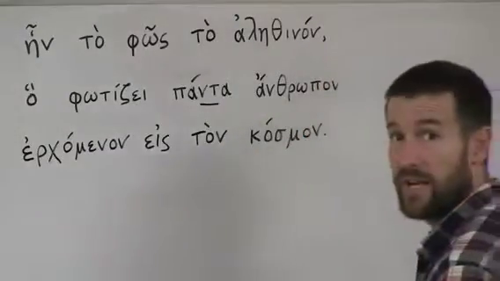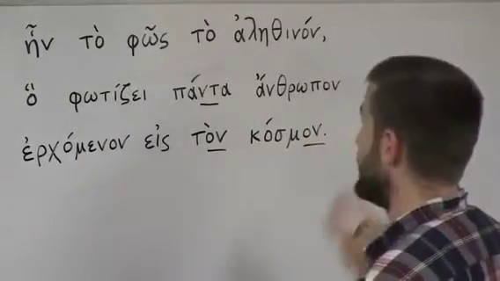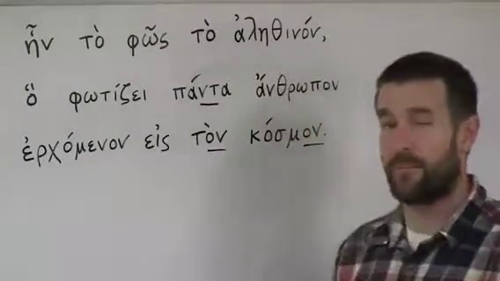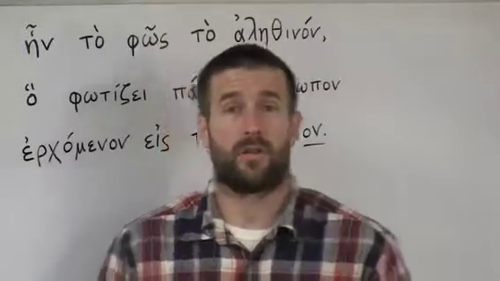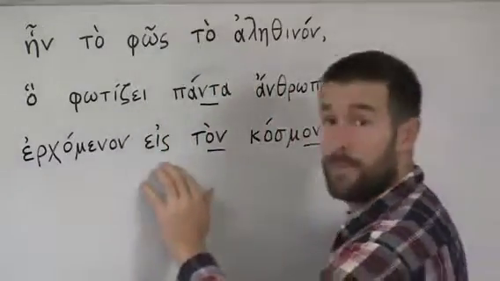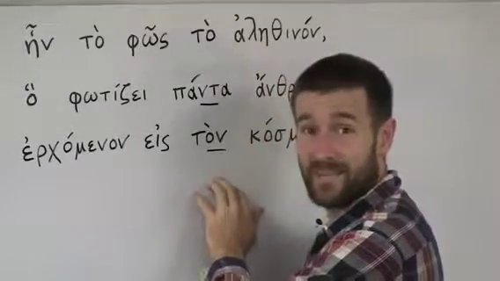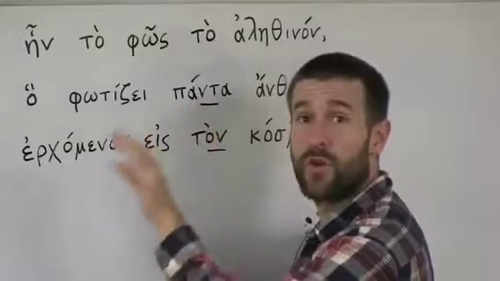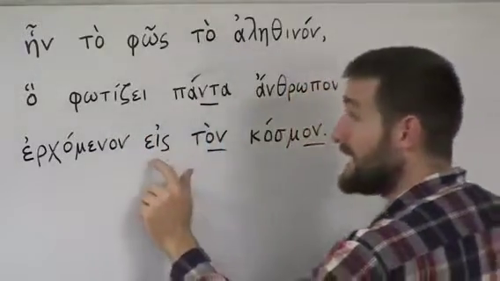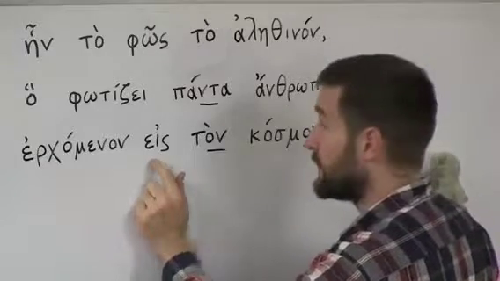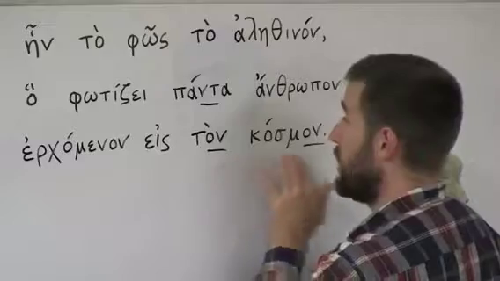And then you'll notice right here, again, something familiar from old lessons: the on ending is an accusative ending. Remember John 1:1? Pros ton theon. Pros was a preposition that took the accusative case following it. So that's why it was pros ton theon, with God. Okay? Well, eis also takes an accusative. Ton kosmon, into the world.